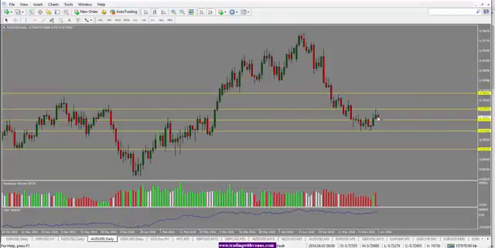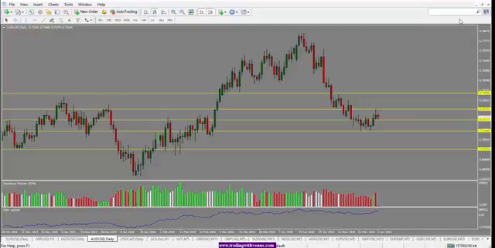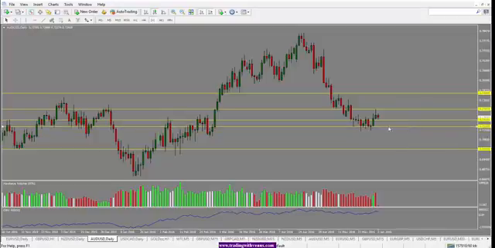Aussie US dollar here, daily close was bullish. However, there was a long wick up top, which suggests rejection of that price higher. We did see the trade balance numbers come out positive. However, the retail sales number were negative, and as a result of that, we did see the Aussie push down. The key level here would be the 72.20 level. If the price does break below 72.20 level, then we are looking for the price to move back down to 71.50 level here, or into the bottom of this candle here, which is 71.80.